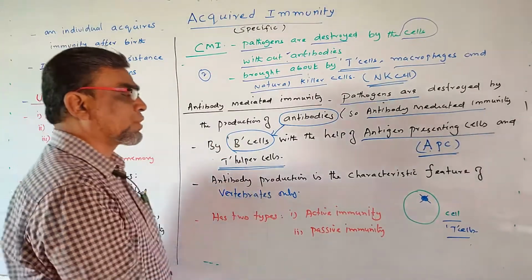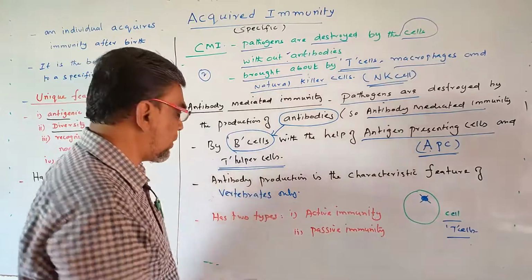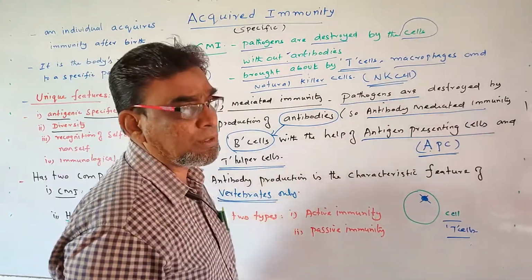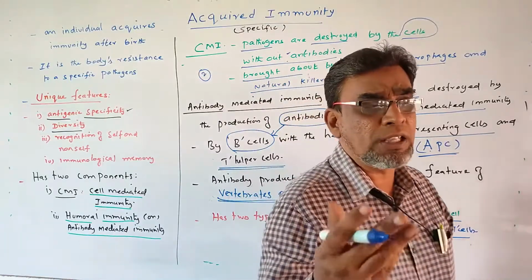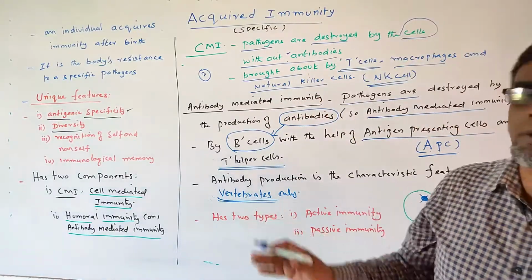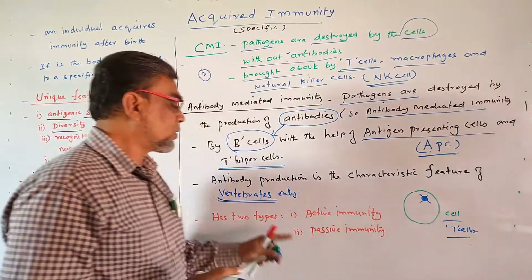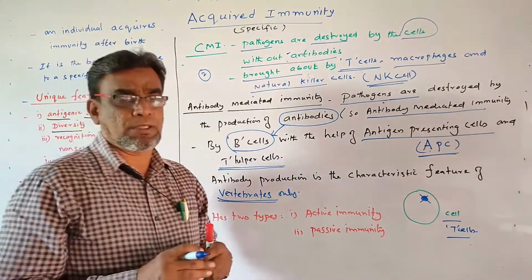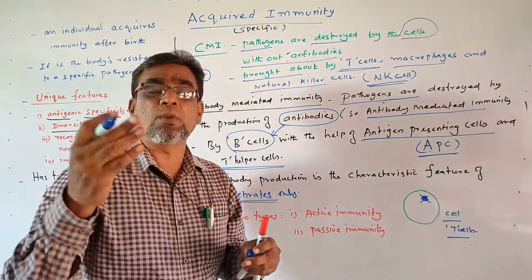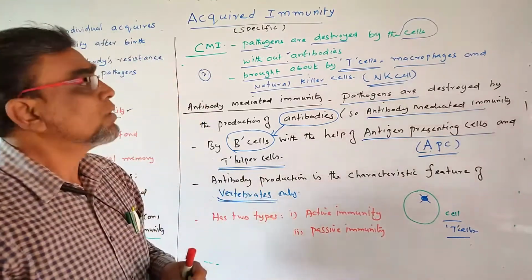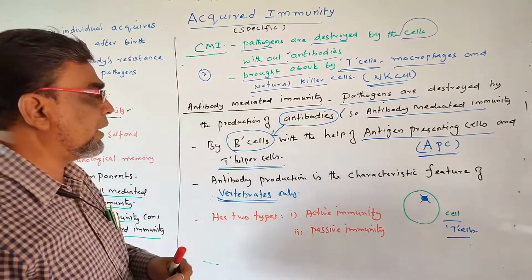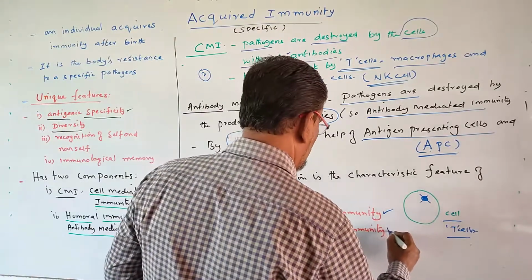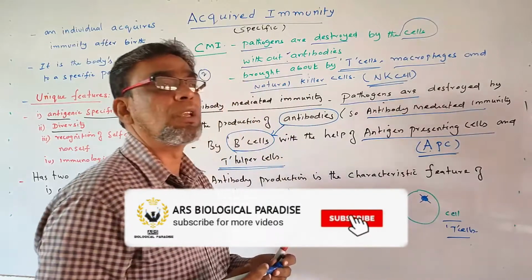Antibody production is a characteristic feature of vertebrates, not of lower animals. In invertebrates, there is no formation of antibodies. This is a most important exam question, make a note, students. This antibody synthesis takes place only in vertebrates, not in lower animals. This antibody-mediated immunity has two types again: one is active immunity, another is passive immunity.